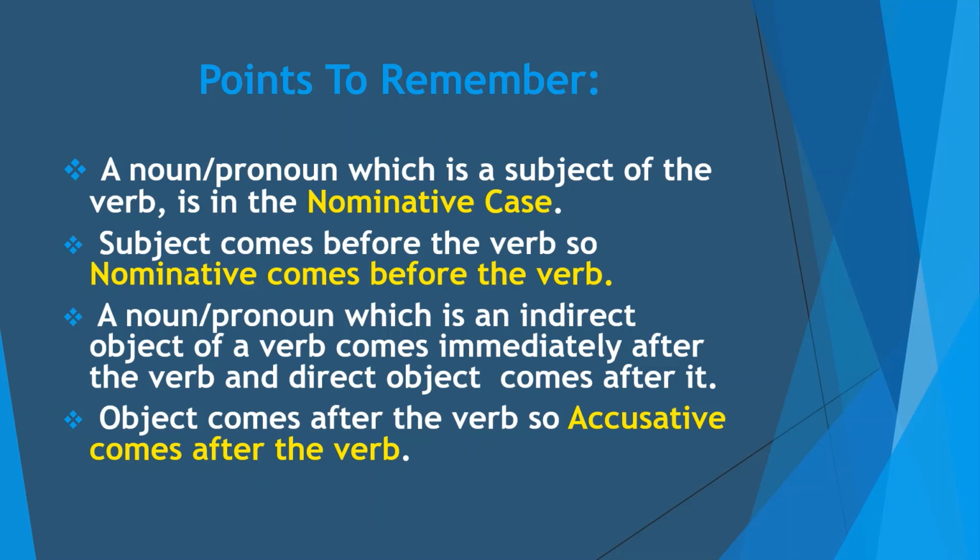Now, a noun or pronoun which is an indirect object of a verb comes immediately after the verb, and direct object comes after it. You have seen so many examples which I have discussed. From those examples you have understood that the indirect object of a verb comes immediately after the verb while direct object comes after it. Object comes after the verb, so accusative comes after the verb. Object always comes after the verb, so accusative also comes after the verb.